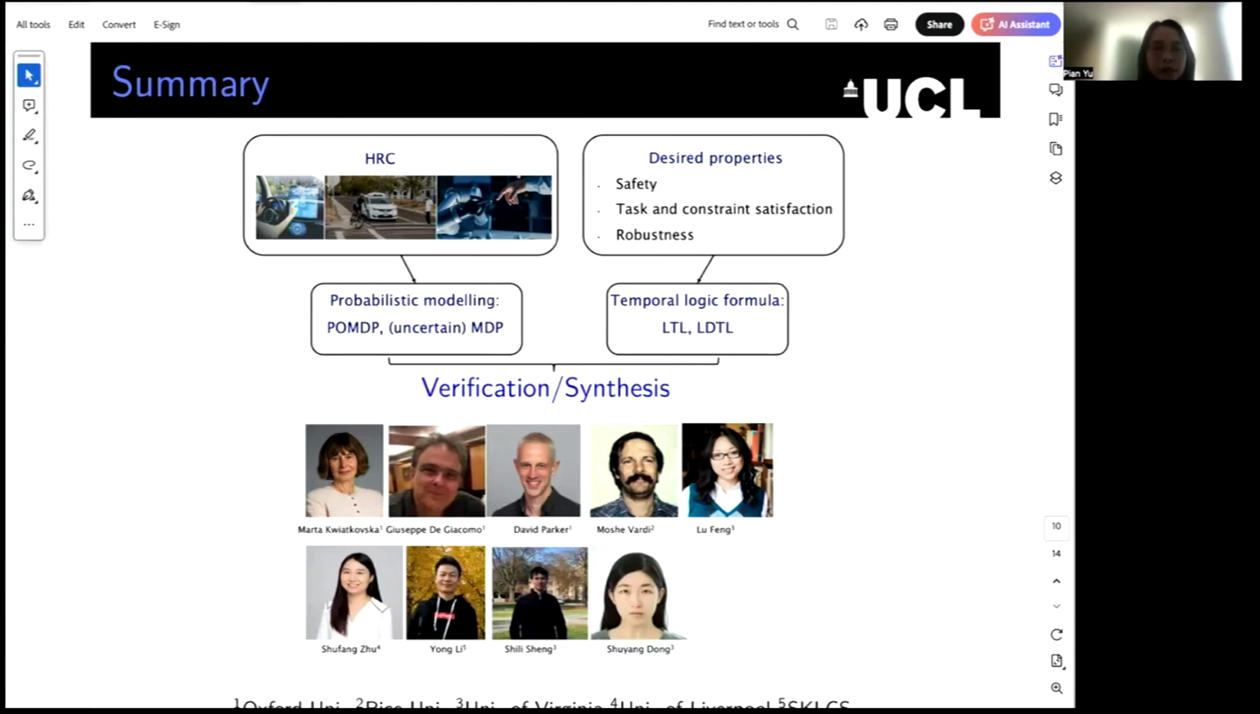Okay, now let me summarize our work. Here I record this figure that you've seen before, which demonstrates the framework of our approach.